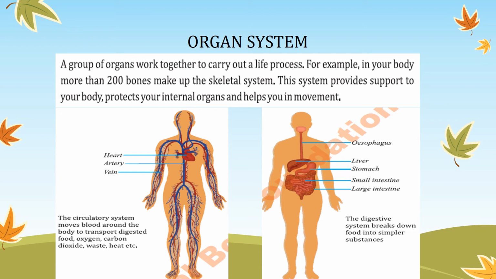In the second you can see the digestive system and how it is formed when different organs work together, like the liver, stomach, intestine. When these work in harmony with each other, then the digestive system is formed, which breaks down the food into simple substances so that it becomes part of our blood.